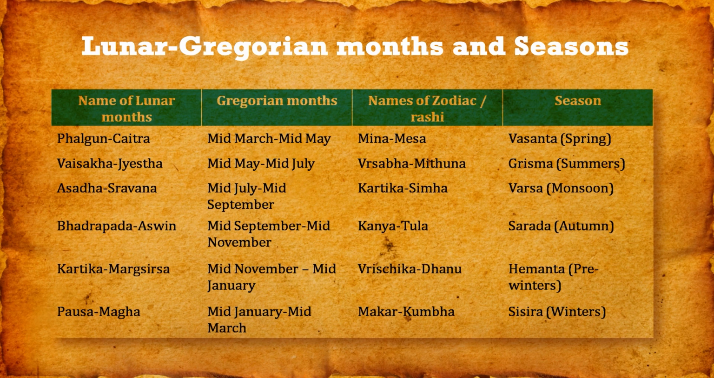So this way we have 6 seasons spread over 12 months, by incorporating 2 different months for every season. So starting from Fagun Chaitra, we start with the Vasant season, and the last season is Paush Magh. Then we witness the winter season, that is the Shishira season.